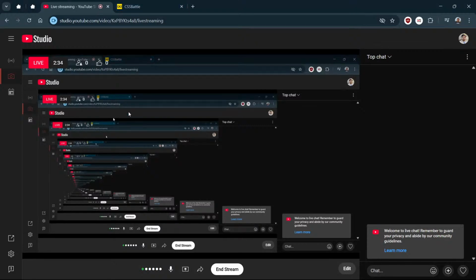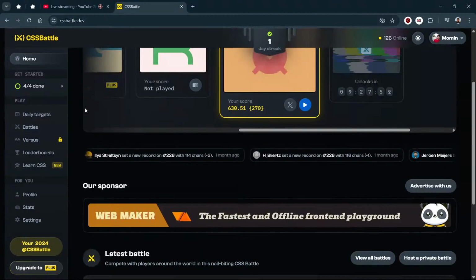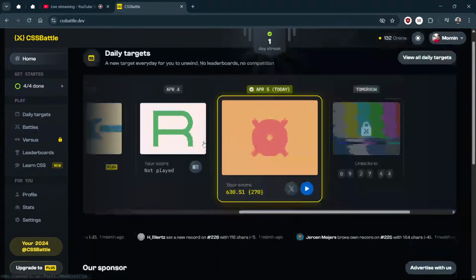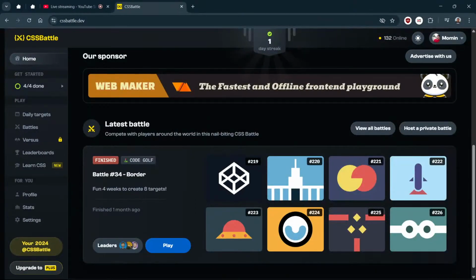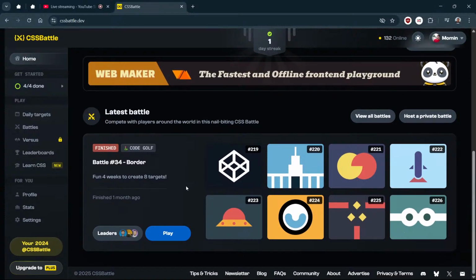Let's do this. So now I have completed daily targets. Now I need to do this CSS battle, but it was finished. That's why I was thinking I should do only the daily target. But now I still have some time, till 9 I have time. So I need to do one more.